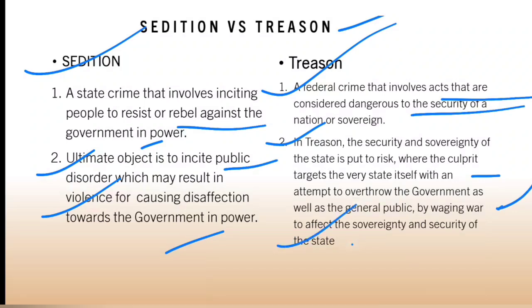So you have seen the difference. Sedition is just against the government and affects the government in power, whereas treason affects the nation and its security and sovereignty.